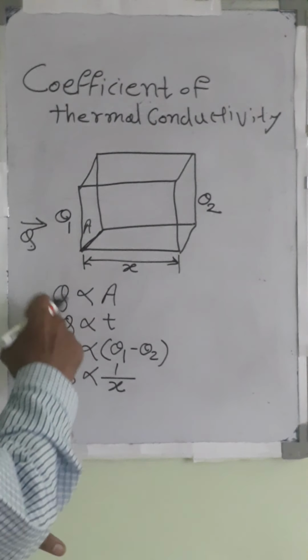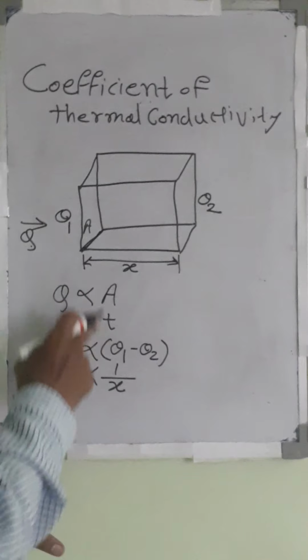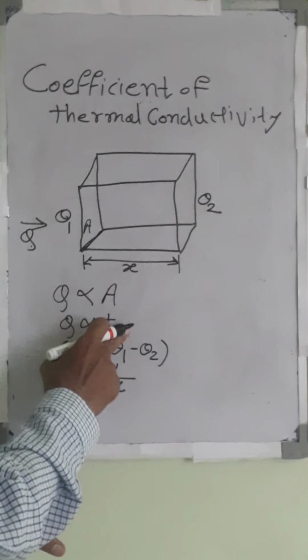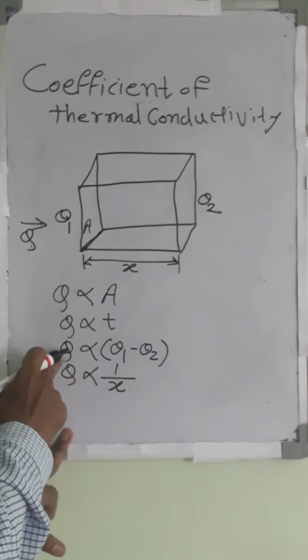So in this way, mathematically there are four proportionalities: Q proportional to area, Q proportional to time, Q proportional to temperature difference theta 1 minus theta 2, and inversely proportional to the thickness.